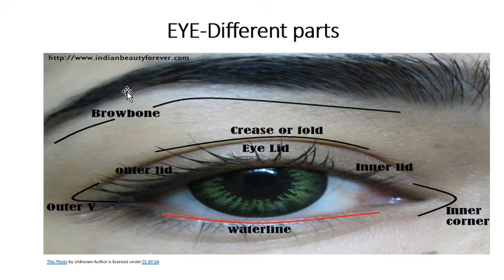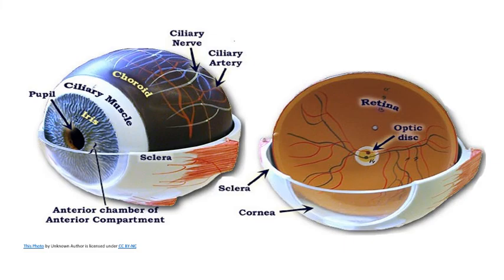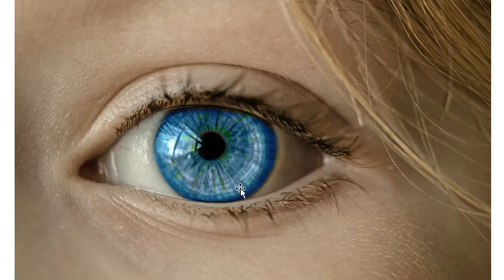Now, I will show you the inner portion of the eye. This is the inner portion of the eye. Look, here we can see a nice eye. Okay, this round part is called the eyeball. It is situated in the eye cavity. In the cavity of the eye, there is a spherical object which can rotate within a certain limit. This is known as the eyeball.